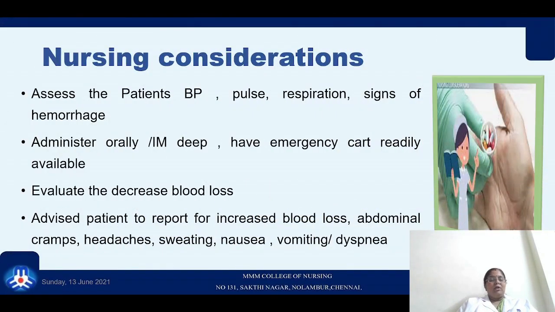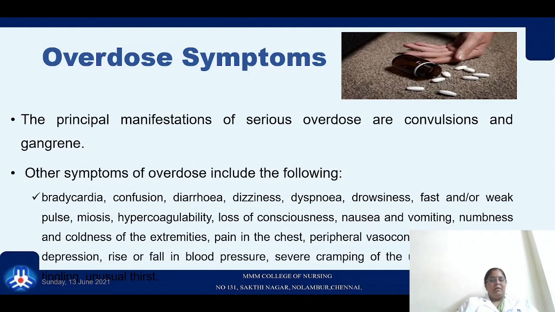As nursing considerations, as we know, it causes smooth muscle constriction. The nurse has to check the blood pressure, pulse, respiration and the signs of hemorrhage before administering the drug. Always administer it orally or IM deep. Evaluate the decrease of blood loss after use, and always advise the patient to report side effects that they feel, like increased blood loss, abdominal cramps, headache, sweating, nausea and vomiting. These, if present, have to be reported to the physician or the nurse immediately.